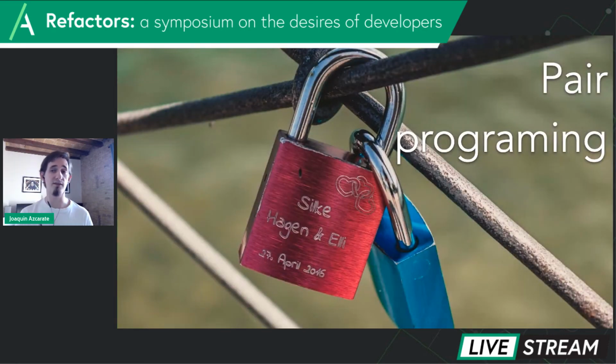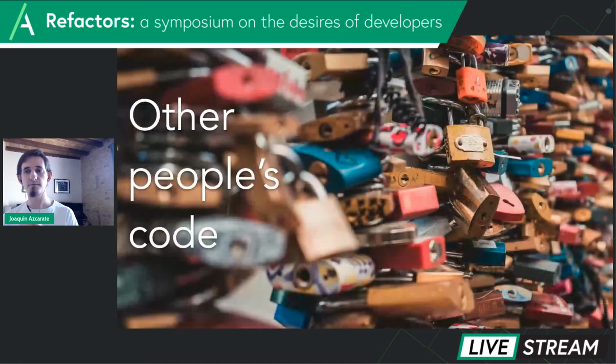Pair programming is also a great tool that helps force the communication at a very early stage. That way any amount of people can have the context and can challenge each other on what are and what are not good abstractions. But another tool that I want to emphasize is I really enjoy reading other people's code.